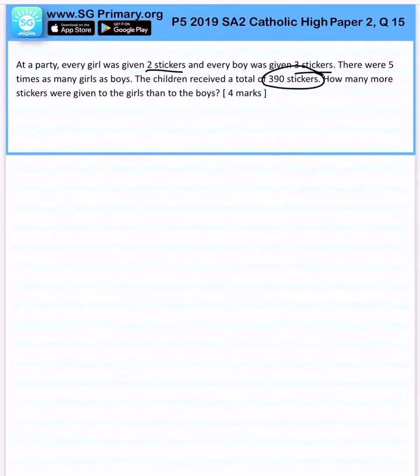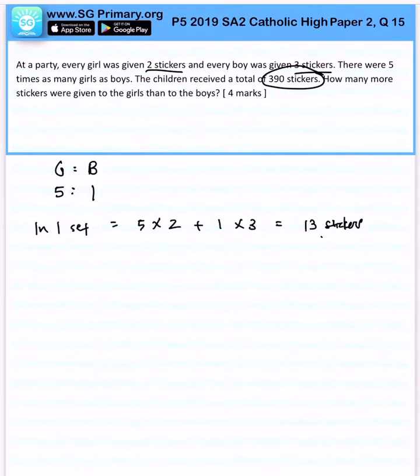So you must remember, the ratio between girls to boys is 5:1. Which means that in every set of this ratio, in one set, 5 girls will be receiving 2 stickers, 1 boy will receive 3 stickers, and that will leave us with 13 stickers. Now each set of 5:1, you'll receive 13 stickers.